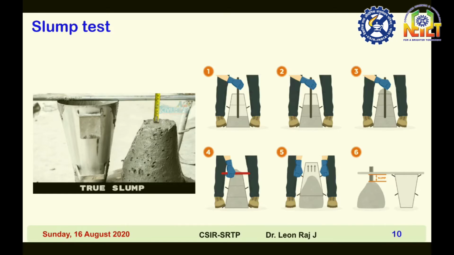That means concrete is overflowing. Then the fourth figure is removing excess concrete. Then the fifth figure shows the removal of the slump cone. In the sixth figure, slump is measured.